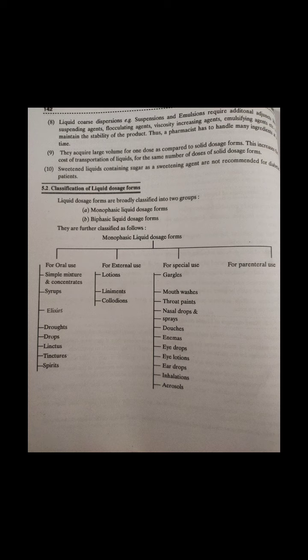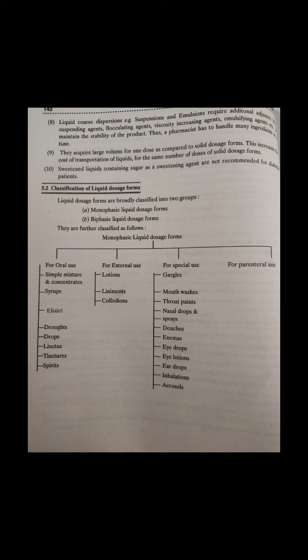In general the solvent is present in a large quantity, but there are a few exceptions like simple syrup, which contains 66.7% weight by weight of sucrose and 33.3% weight by weight water. Monophasic liquid dosage forms are the simplest form of presenting medication for rapid absorption of the drug. They are dispensed for various purposes as shown in section 5.2. The definition of different forms are discussed in the next subsection.